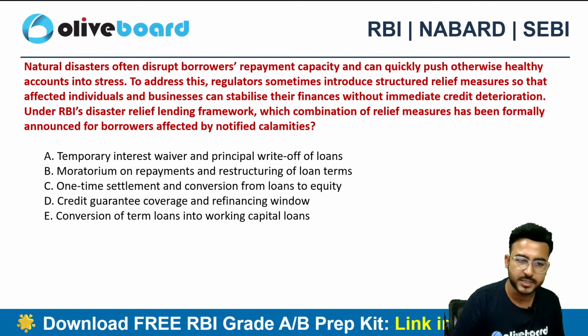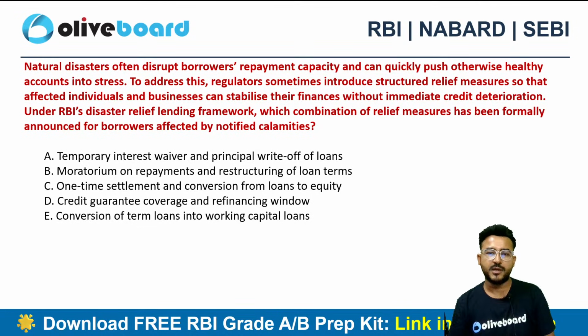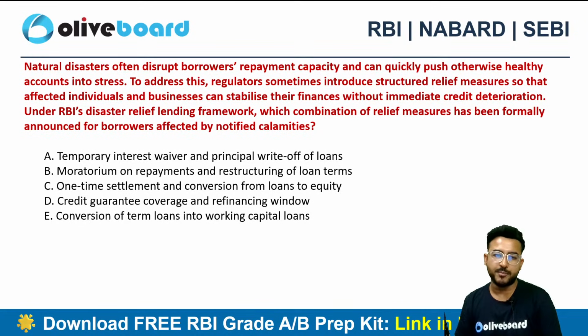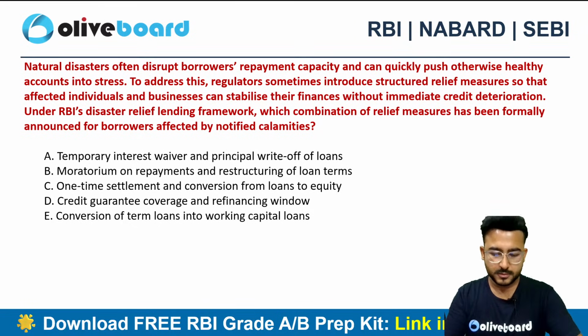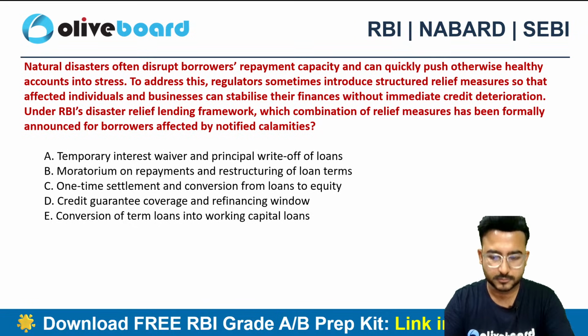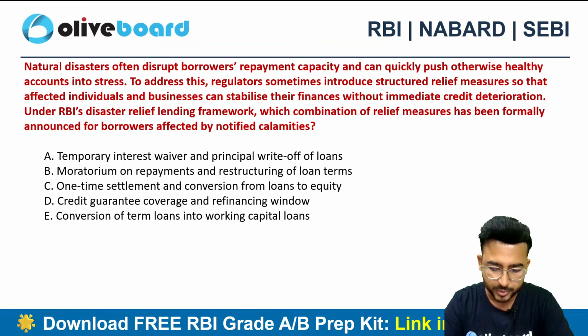Let me know in the comment section. Under the RBI disaster relief lending framework, which combination of relief measures has been formally announced for the borrowers affected by the notified calamities? So over to you guys. Let me know the correct answer here.